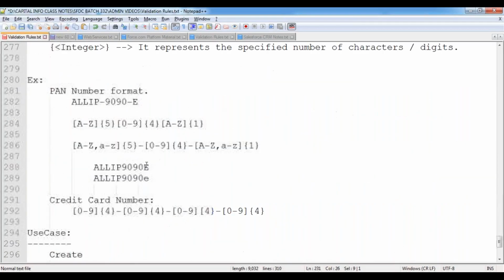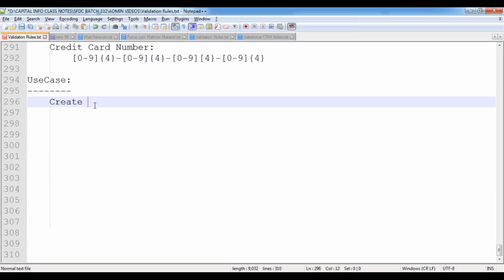But I don't know the pattern. It can accept any value, the first value or second value or third value. It can accept any kind of characters, any symbols like that. Then, do you want to accept all the formats, or what exactly is your requirement? Let's say I need to enter a value between 8 and 15 characters, but I can enter any kind of values, like special characters and integers, in any position.